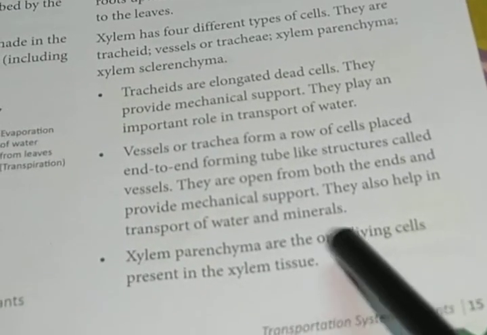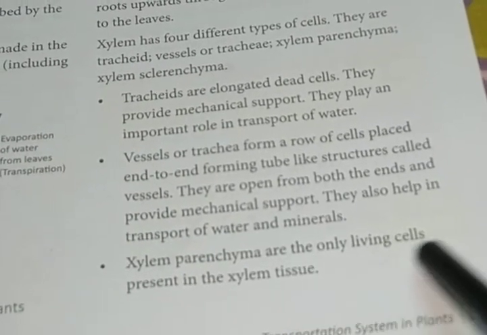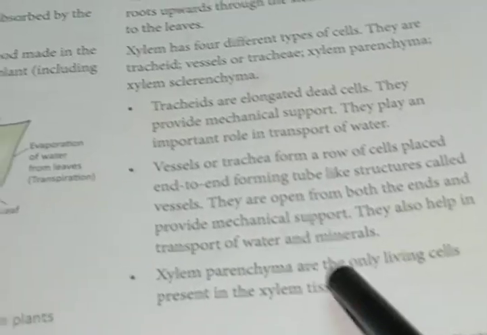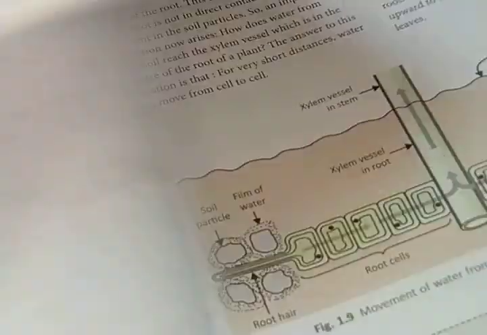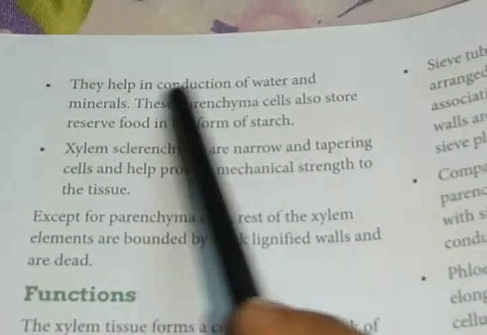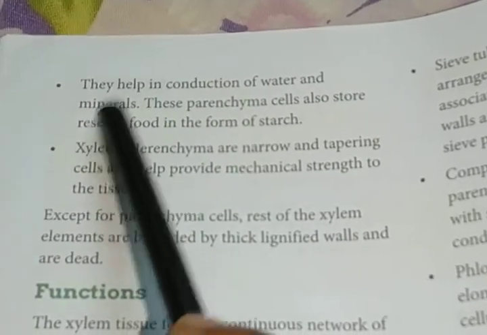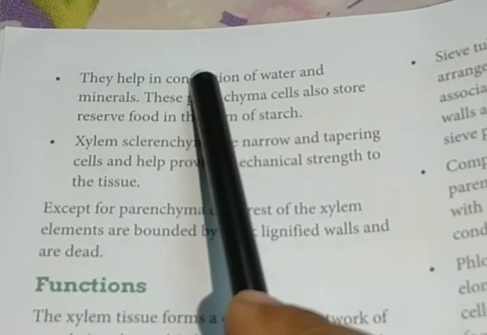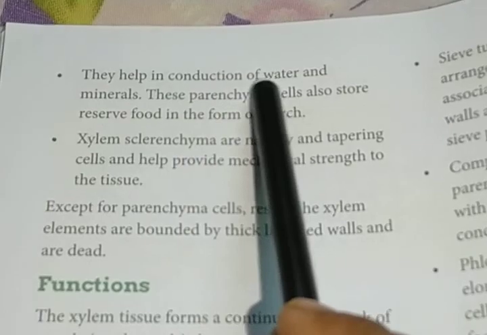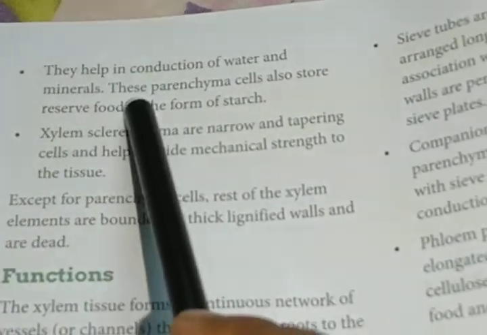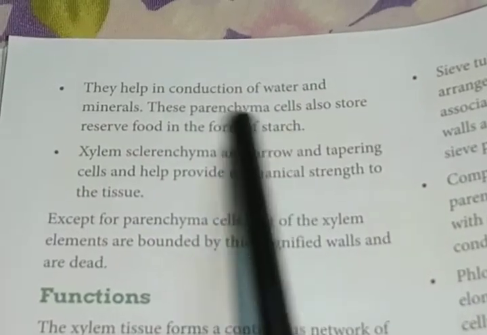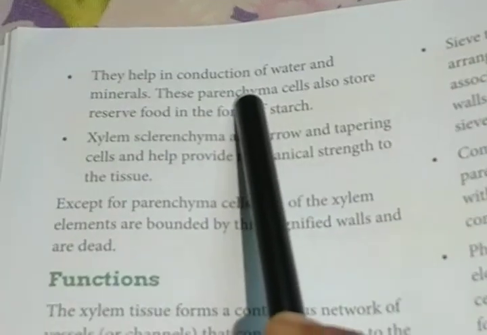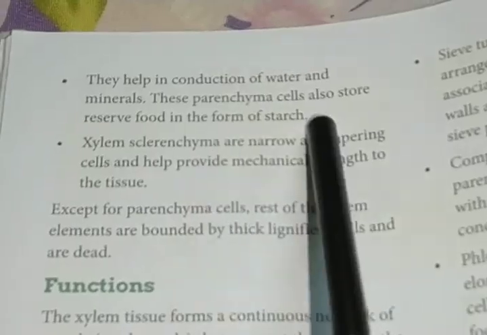Xylem parenchyma are the only living cells. So the only living cell of xylem present in xylem tissue is xylem parenchyma. They help in conduction of water and minerals. These parenchyma cells also store reserve food in the form of starch. So parenchyma basically helps to store food as starch.